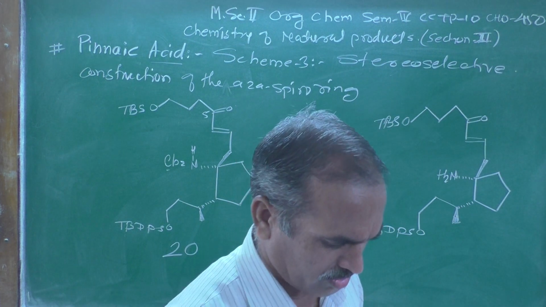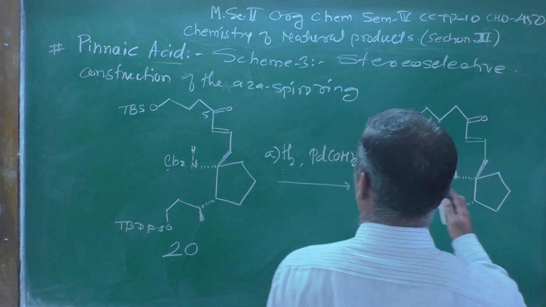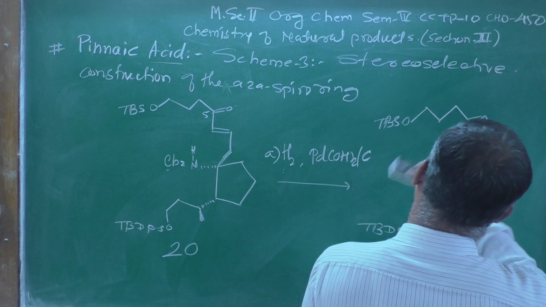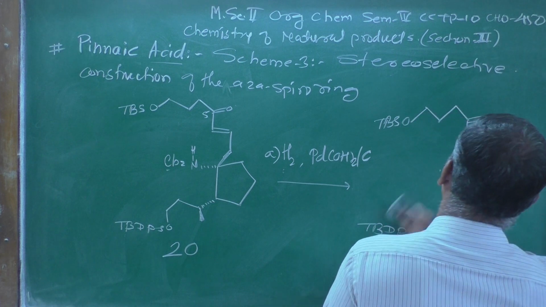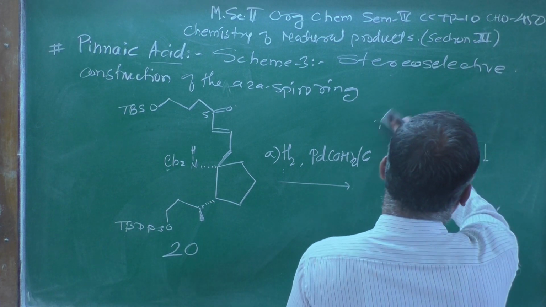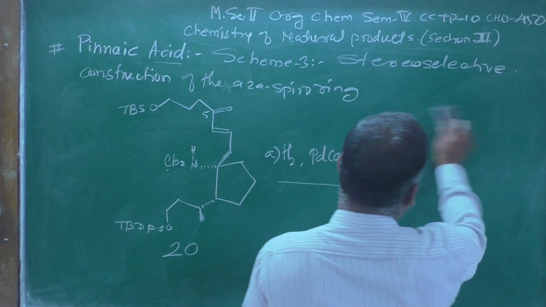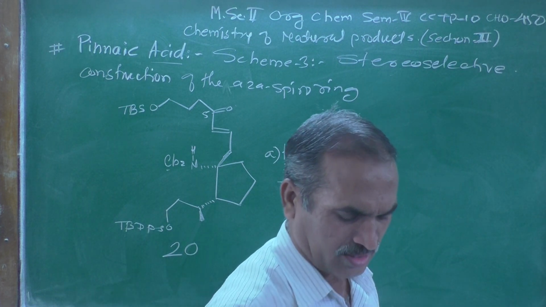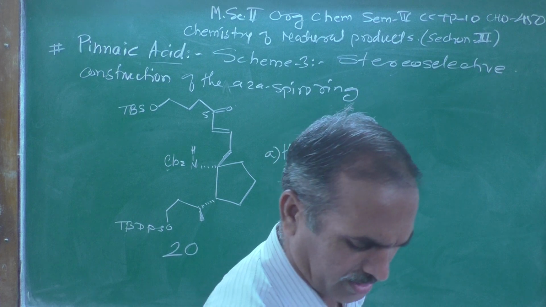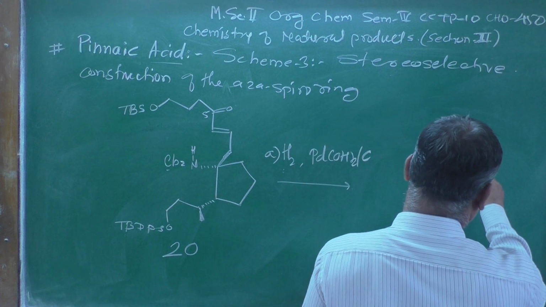Over here, not this one. So, now here the ring hydrogenation as well as 6-membered ring formation occurs. Let us see that structure. How do I get that structure? I am representing here.